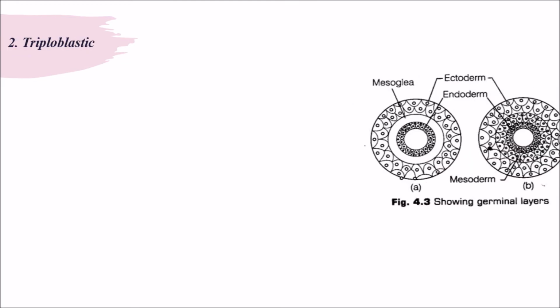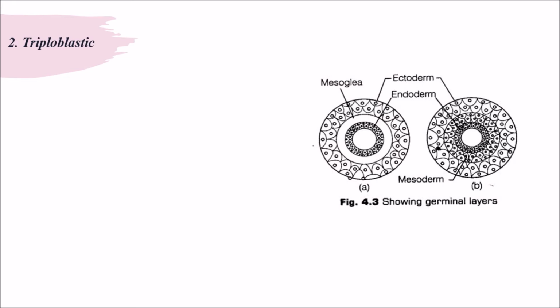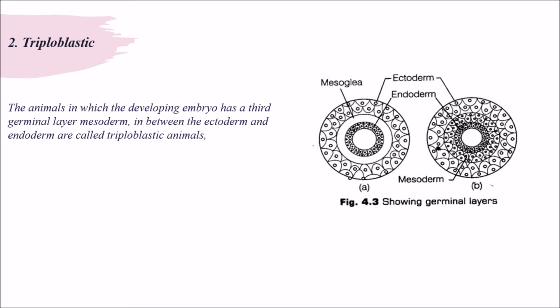Triploblastic animals. I gave the same image for diploblastic and triploblastic, which we can differentiate as A and B. The animals in which the developing embryo has a third germinal layer called mesoderm in between the ectoderm and endoderm are called triploblastic animals. In diploblastic, if you observe, instead of mesoderm, mesoglea is present. Example, all animals from phylum Platyhelminthes to phylum Chordata come under triploblastic animals.